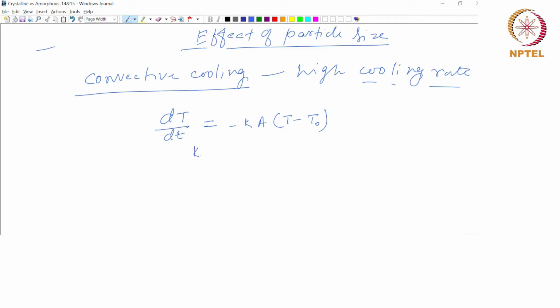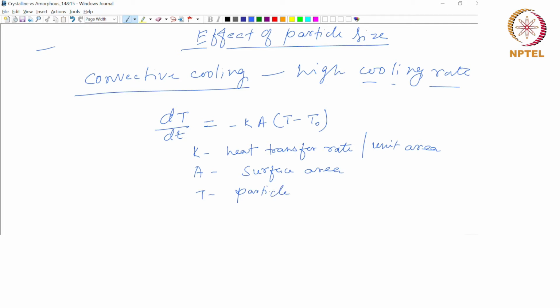Where K is the heat transfer rate per unit area, A is the surface area, T is the temperature of the material.